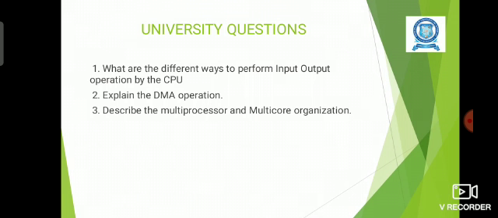Now let us see the possible university questions in these topics. First one is, what are all the different ways to perform the input-output operation by the CPU? There are three categories. First one is programmed input-output. Second one is interrupt-driven input-output. Third one is direct memory access, DMA transfer. Explain the DMA operation. We have to explain the DMA operation in a step-by-step manner. Describe the multiprocessor and multi-core organization. That's all about the topic.